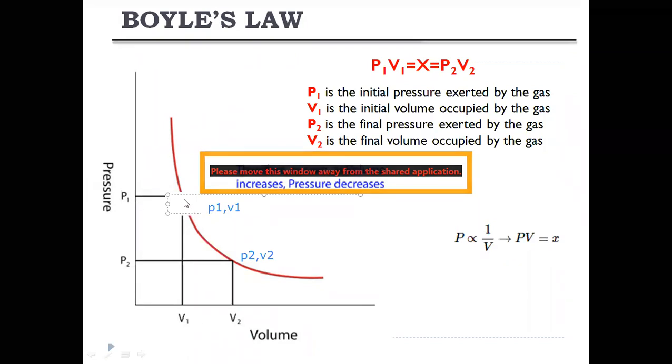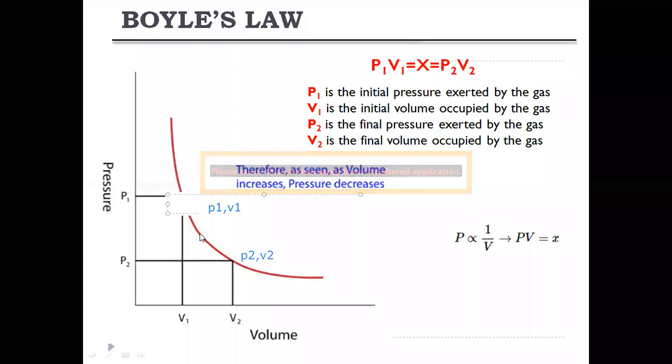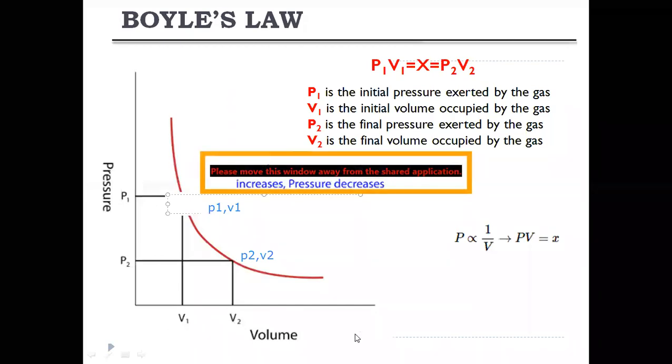So this is the point. If P2 V2 is drawn, this is the point. If you join these 2 points, this is the curve that is obtained when you join pressure and volume. If you observe here, as we go on increasing the volume from V1 to V2, this is the increasing order.